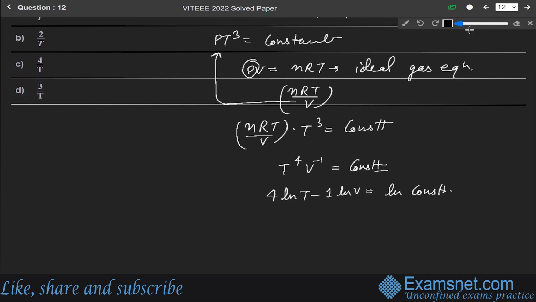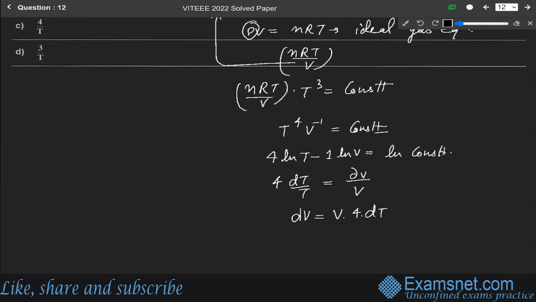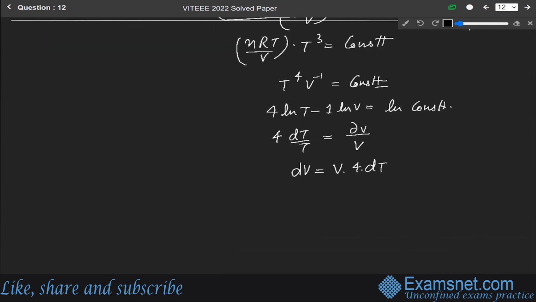Now differentiating this equation with respect to time, we get 4 del T over T equals del V over V, and the constant becomes 0. From here we get dV equals V into 4 into delta T, or we can write dT. Let us say this is equation number 1 and this is equation number 2.